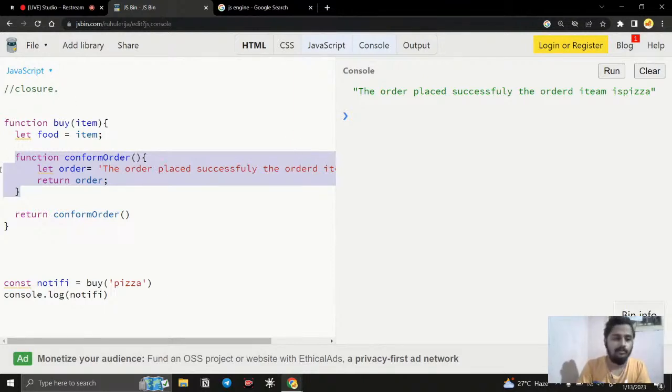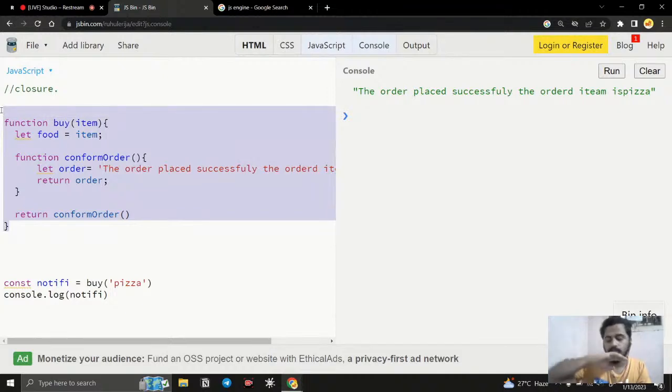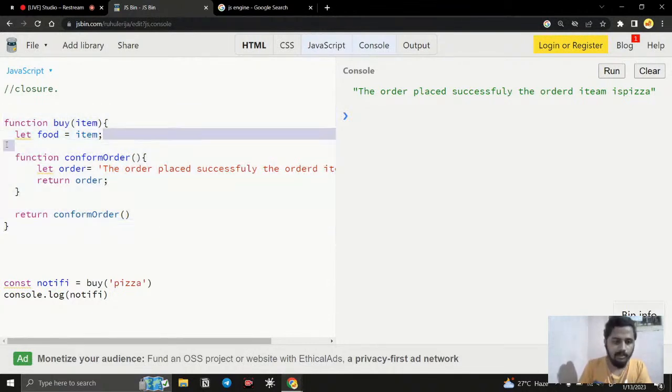That is what is happening. When I call this function, the function returns confirm order. Now this confirm order is going to execute, which means the function is removed from the call stack, and whatever memory was created is removed too. So then how can we access it? Because of closures, it stores all the parent's references and memories inside the data, and whenever we want, we can access it and use it. That is what is happening here.